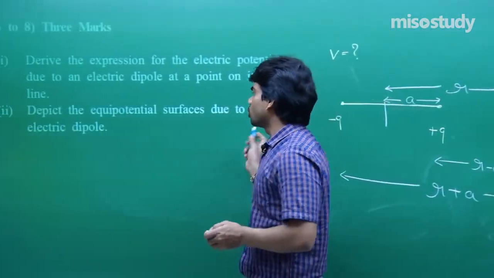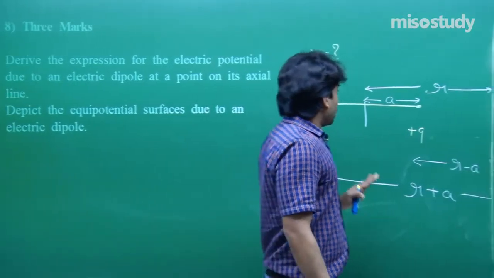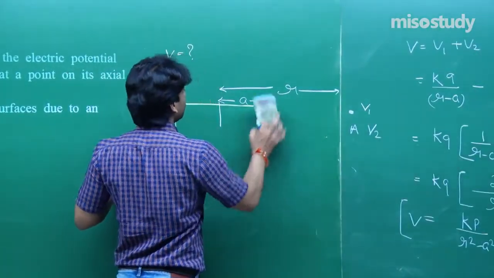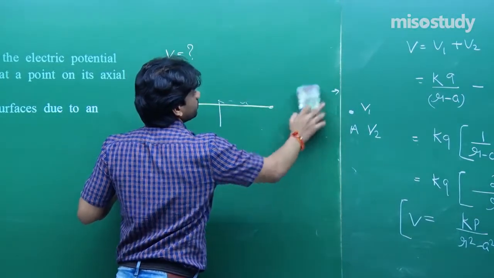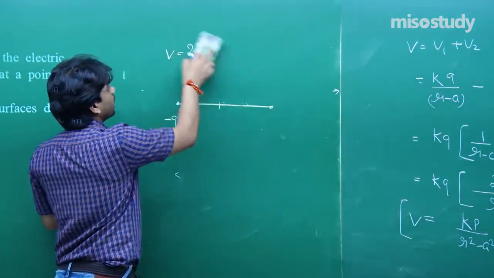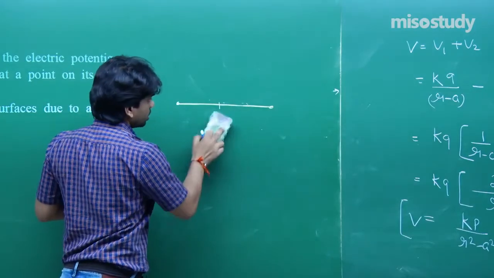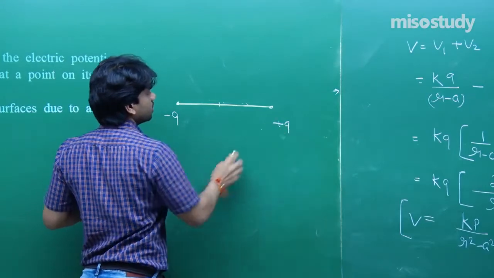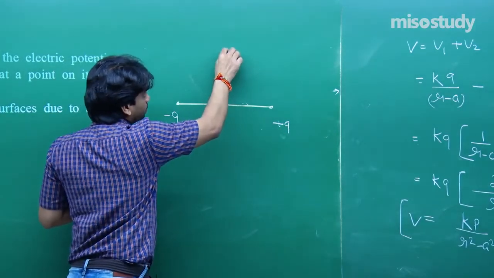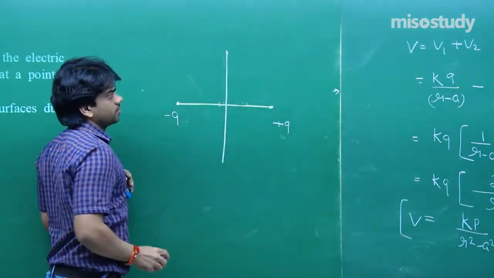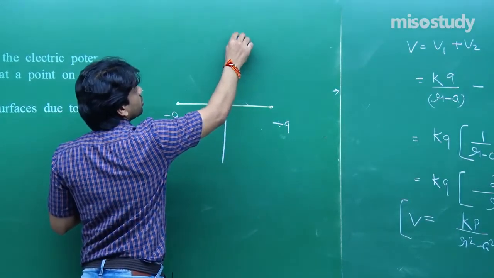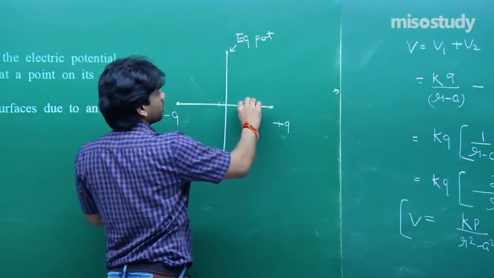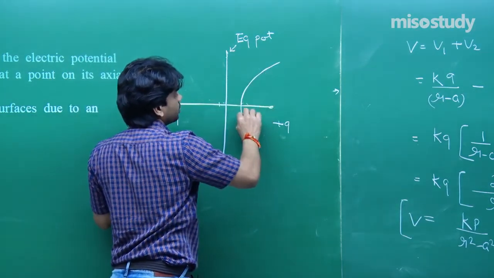Depict the equipotential surfaces due to an electric dipole. I am showing you here the variation of equipotential surfaces for the dipole that you can see. First of all, here we have minus Q charge, here we have plus Q charge. The perpendicular bisector will be an equipotential surface. And now for individual charges, you see how the equipotential surfaces will vary.